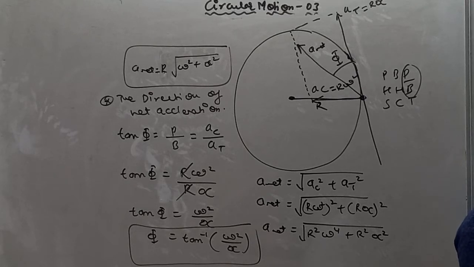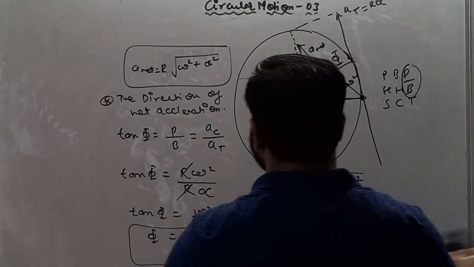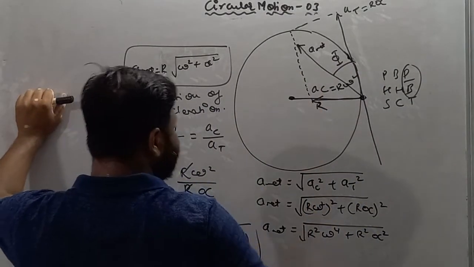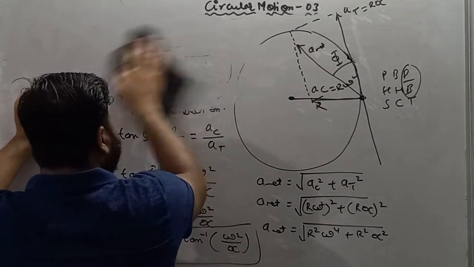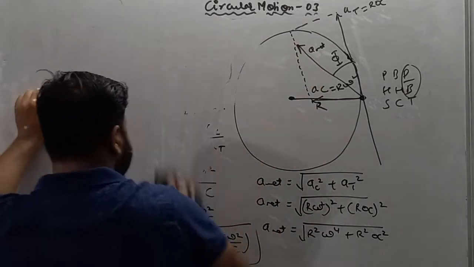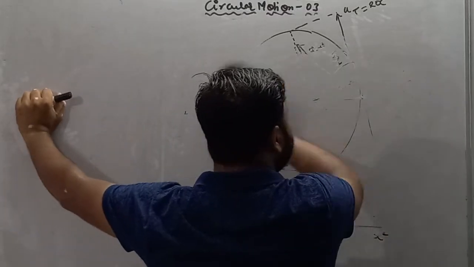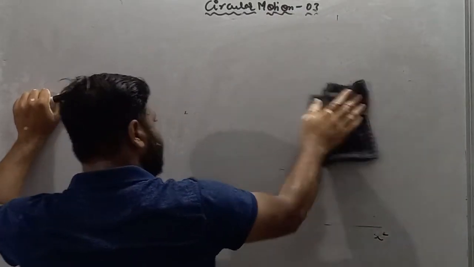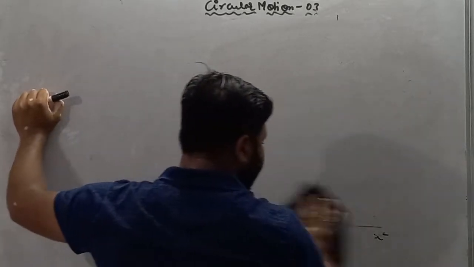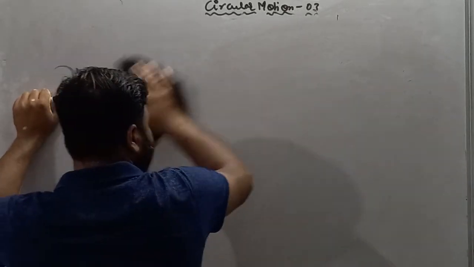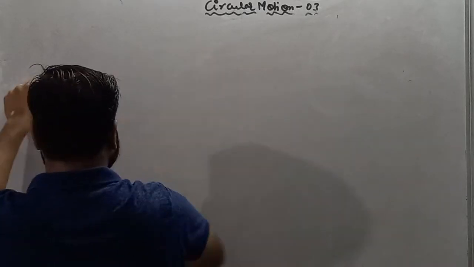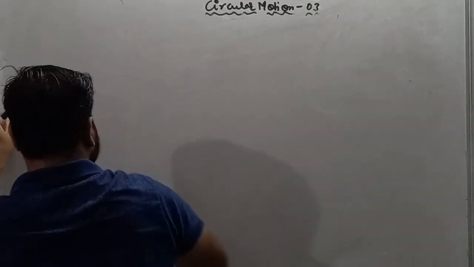Before starting numericals, you have to understand some units. Write down the next heading: units used in circular motion.